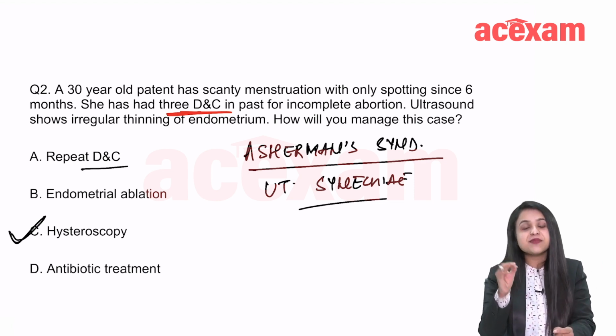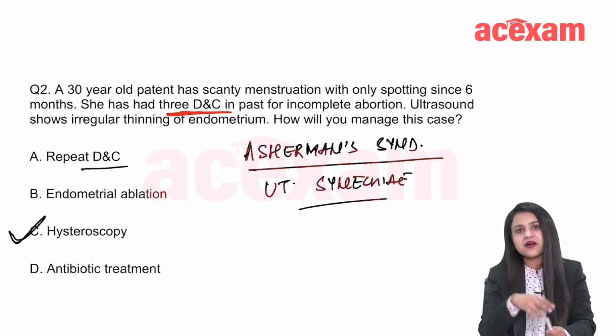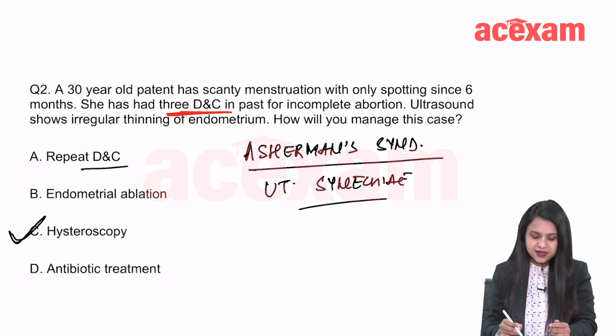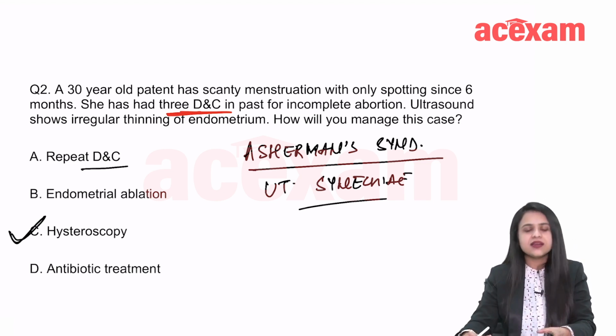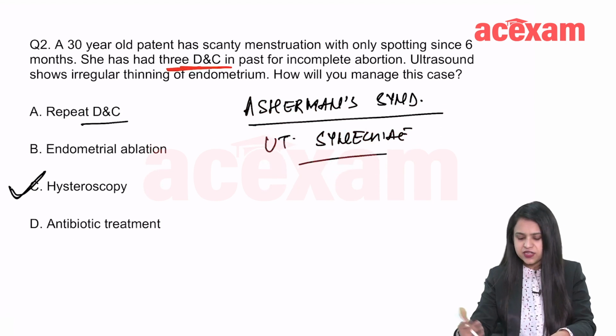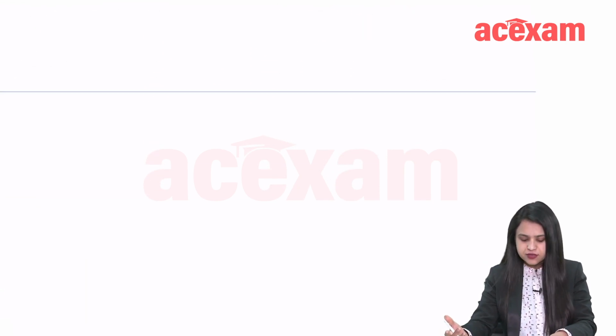Endometrial ablation, as a matter of fact, is given in a lot of questions as one of the options and it is seldom an answer. Endometrial ablation is usually not the answer in any question. And then antibiotic treatment really doesn't help. There is no infection, so it does not really help.